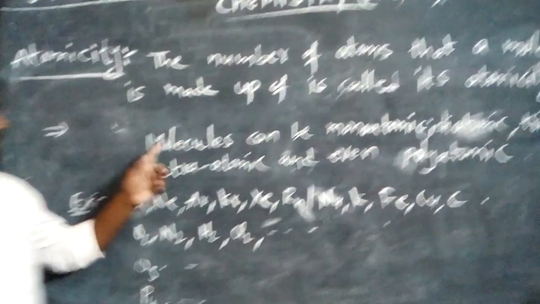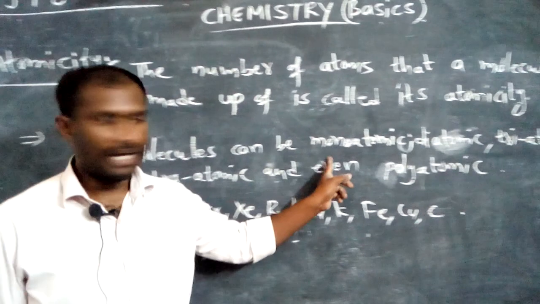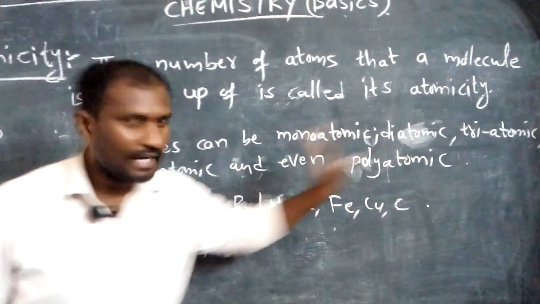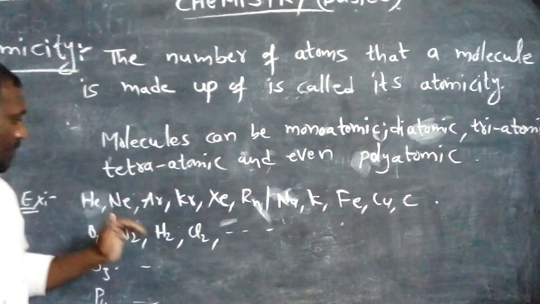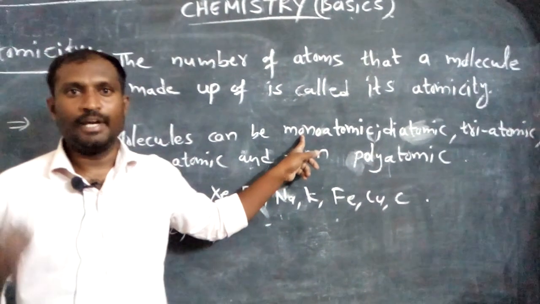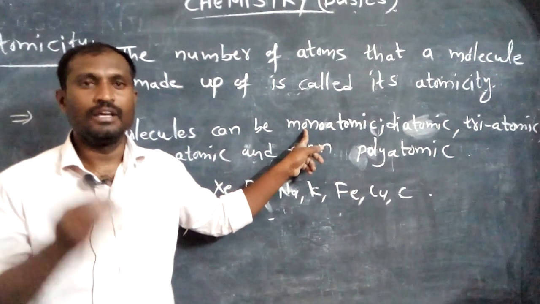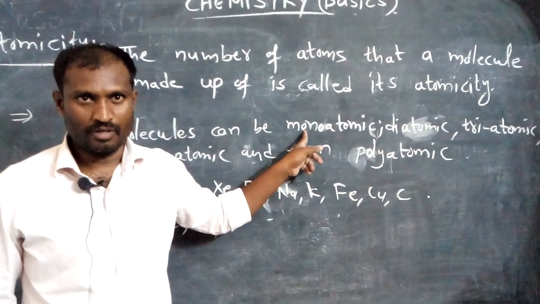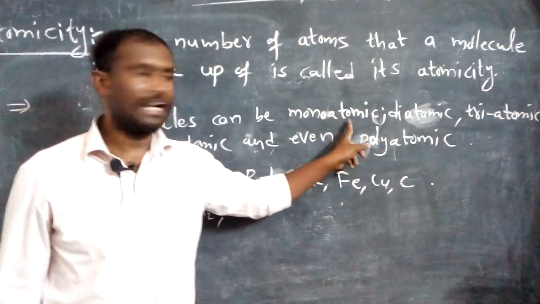Molecules can be monoatomic, diatomic, triatomic, tetraatomic, and even polyatomic. Then what is monoatomic? Mono means one. A molecule made up of only a single atom is called monoatomic.